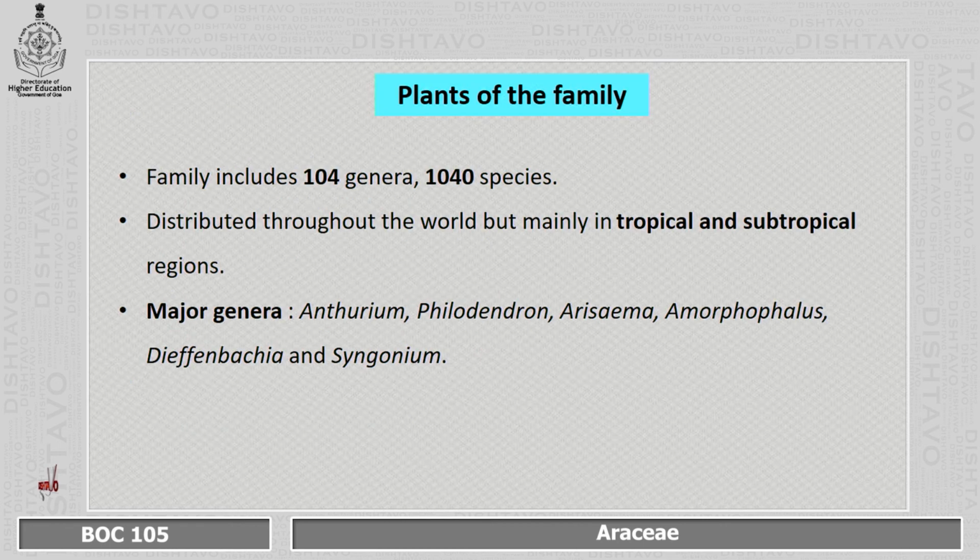Plants of the family. This family includes 104 genera and 1040 species, which are distributed throughout the world, but mainly you can see them in tropical and subtropical regions. Major genera include Anthurium, Philodendron, Arisaema, Amorphophallus, Dieffenbachia and Syngonium.